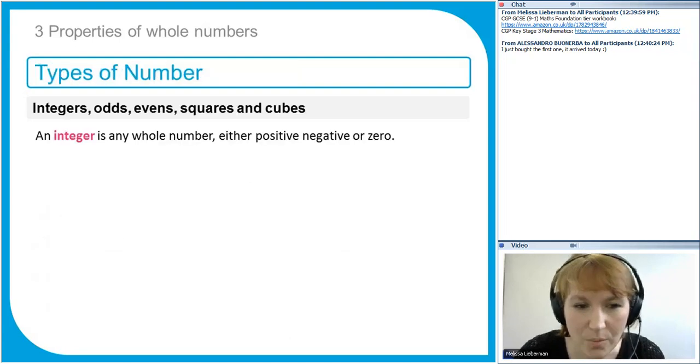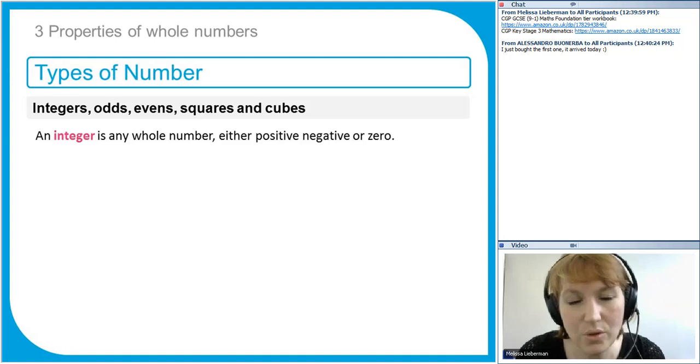So the keywords are written in pink. If you're watching live, don't worry too much about writing all of this down. If you're a slow writer, you can watch it back later and make notes then.